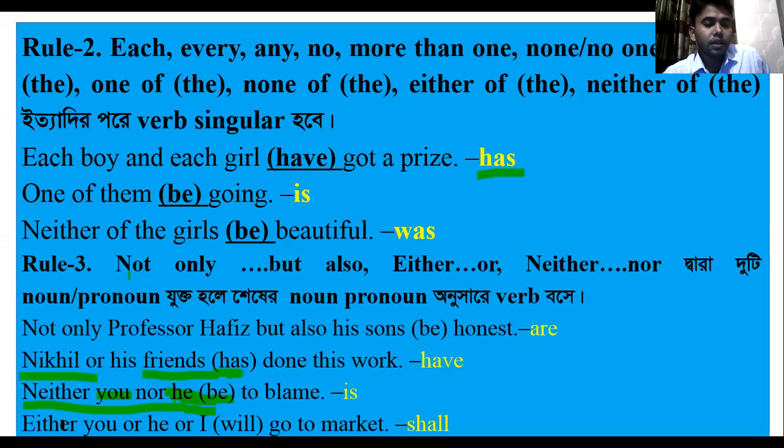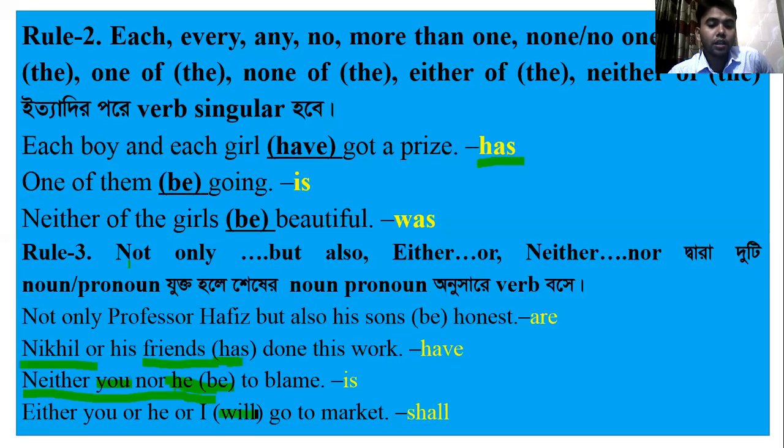Here we see either you or he or I. There are three subjects, three nouns or pronouns. The subject very near the verb is I. So we have to write the verb according to the subject I: I shall go to market. Here the verb would be shall.